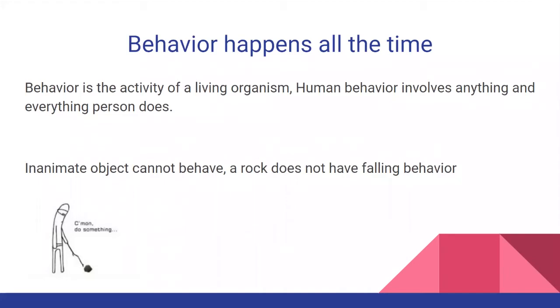Behavior happens all the time. Behavior is an activity of a living organism. Human behavior involves anything and everything a person does. So if behavior is happening all the time, a person saying that someone is having behaviors is just contradicting themselves, because behavior is happening all the time, no matter what it is. We could also say that inanimate objects cannot behave. So a rock doesn't have falling behavior. This is the same as a human doesn't have falling behavior, because they're not acting on themselves to have behavior.